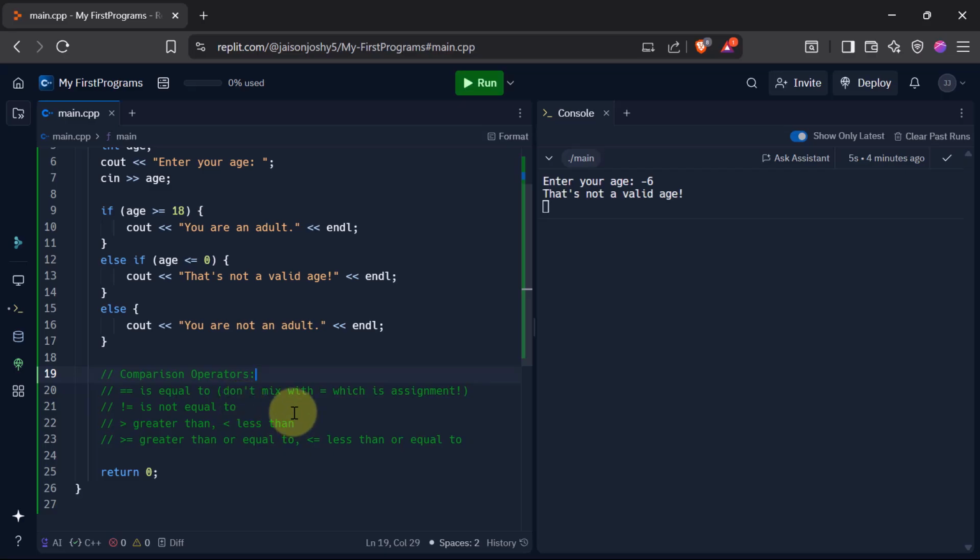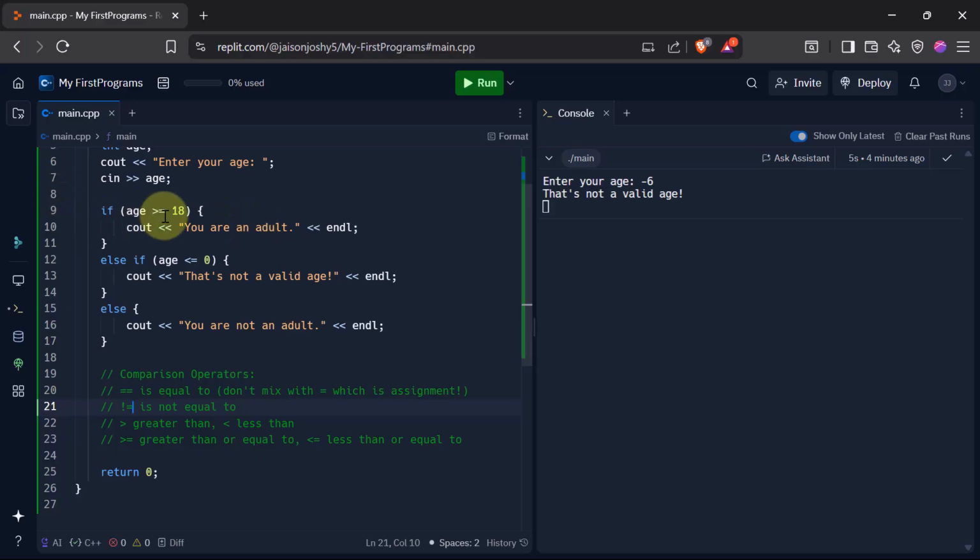So if you want to check if two values are not equal, so let's say we have A and B and I want to check if A is not equal to B. So I would write A != B. Okay, this is the comparison operator for that. Then we have greater than, we have less than, we have greater than or equal to, less than or equal to. So what we used here was greater than or equal to. If I say greater than or equal to, it will check if it is greater than, and also if it is, it will check if it is equal to.